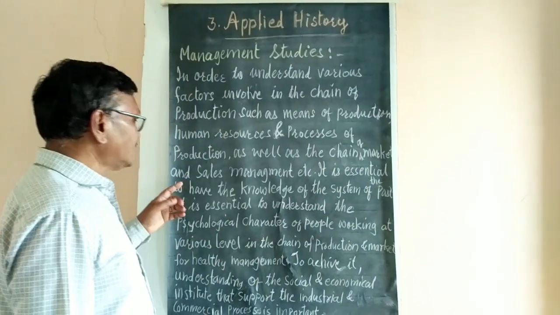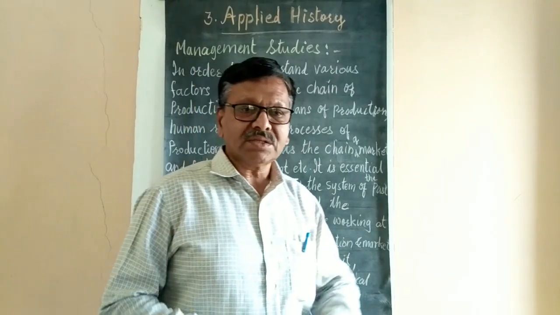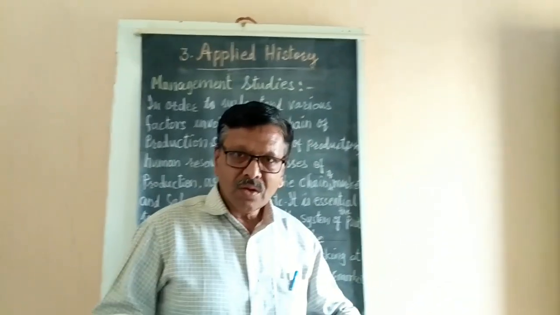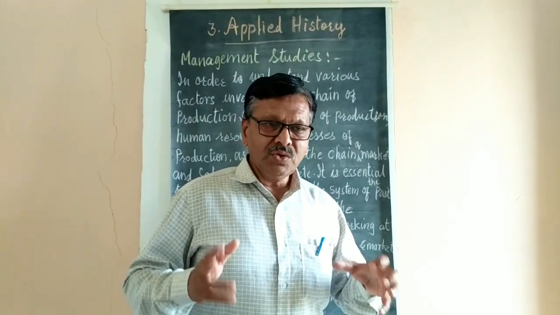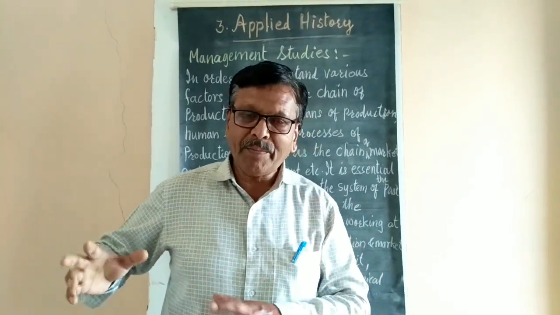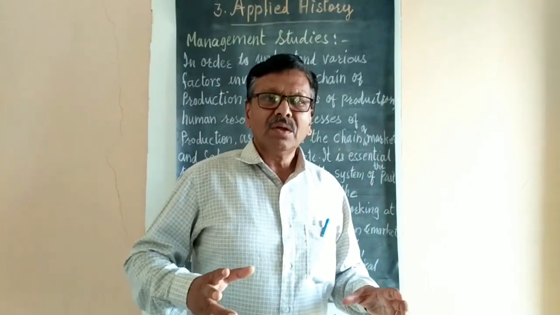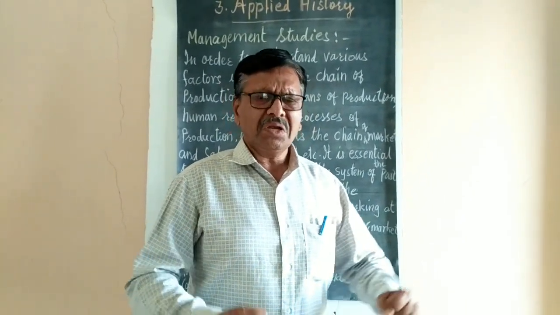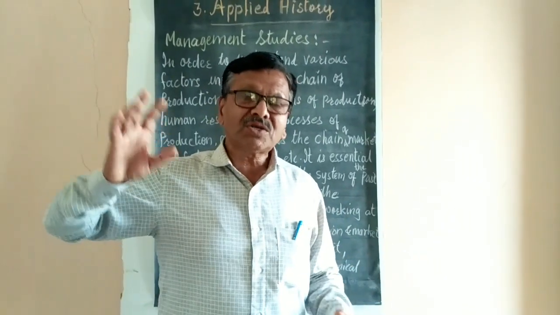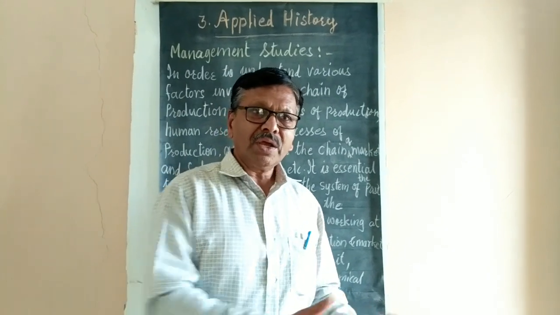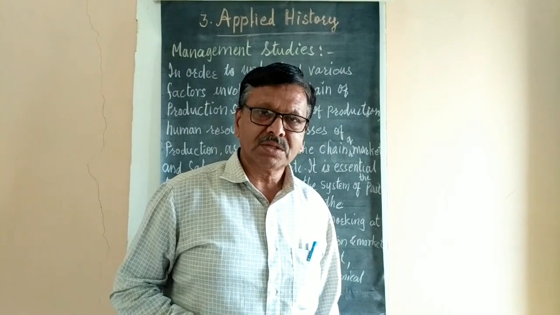So all these, and sales management: how to sell this commodity. First of all, you have to tell people that you have produced one particular type of bike. This bike is very good, very powerful, and suppose it works on electricity, so once you charge it, it goes for 700 kilometers.